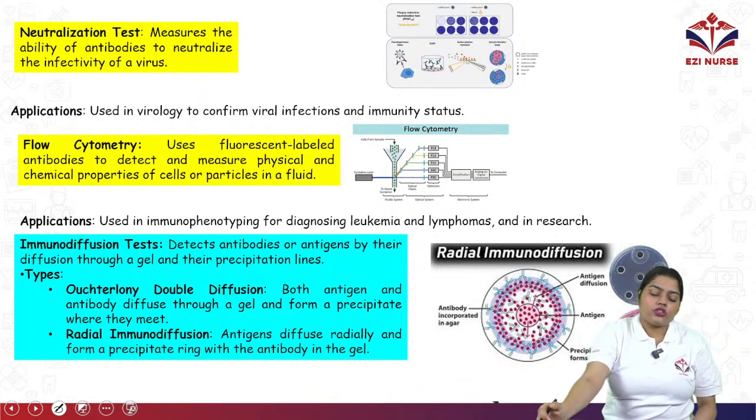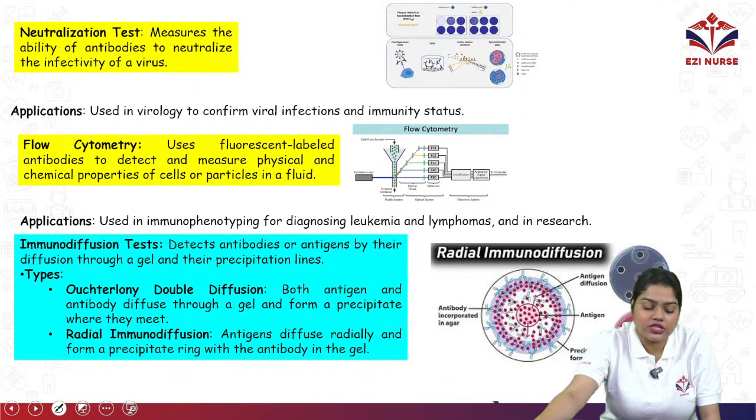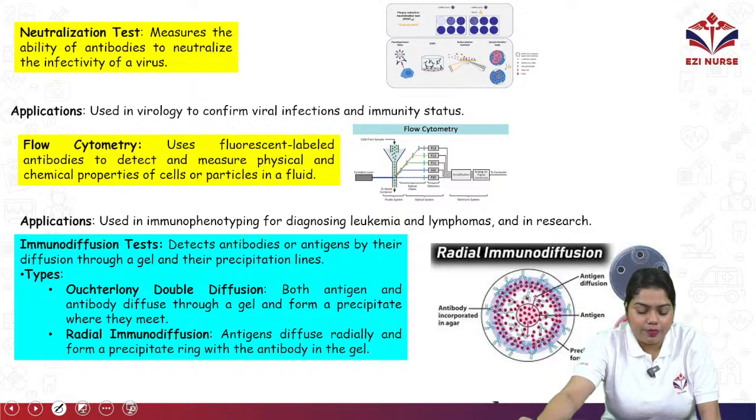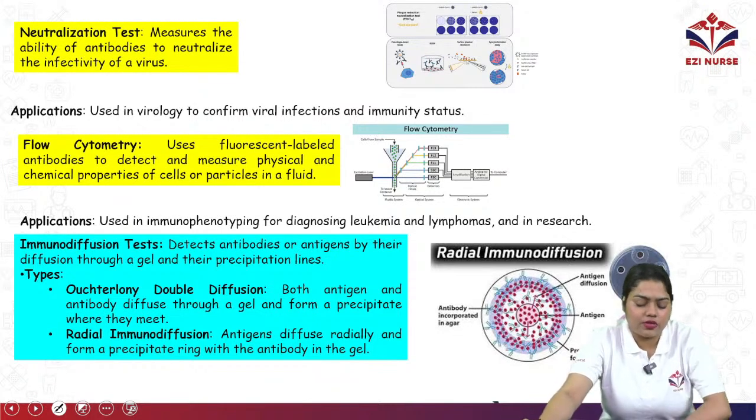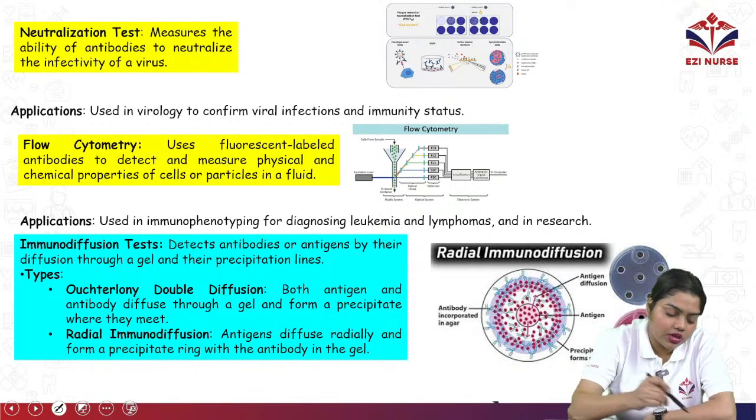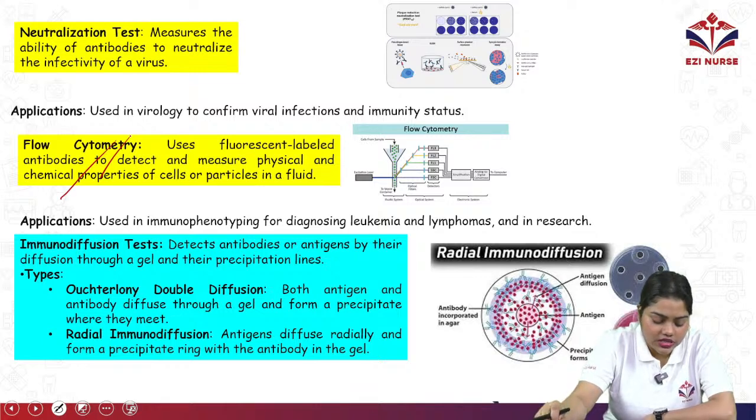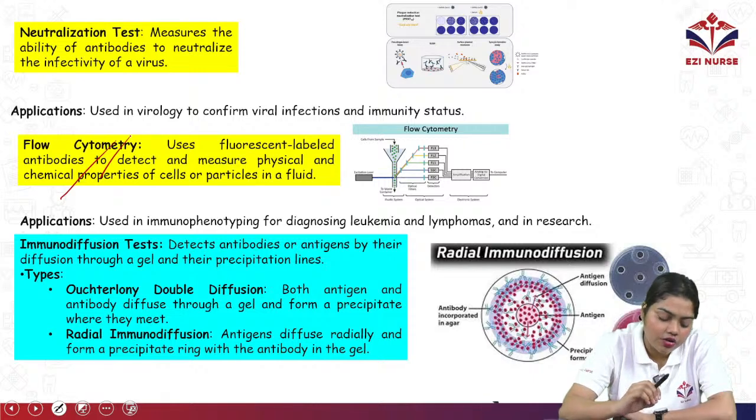Then flow cytometry, which uses fluorescent labeled antibodies to detect and measure the physical and chemical properties of cells or particles in a fluid. How do we use it? We use it in immunophenotyping for diagnosing leukemia, lymphomas, and for research on different types of cancer cases. Okay, flow cytometry. Lastly, we have the immunodiffusion test, which will detect antibodies and antigens by their diffusion through a gel